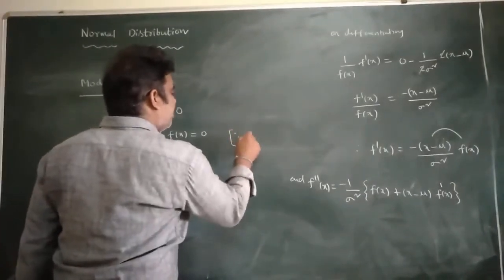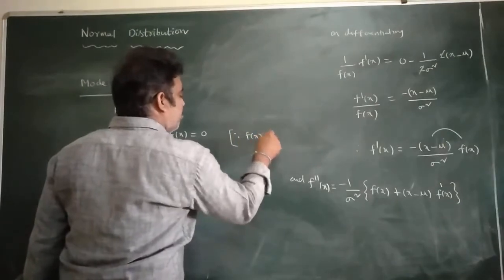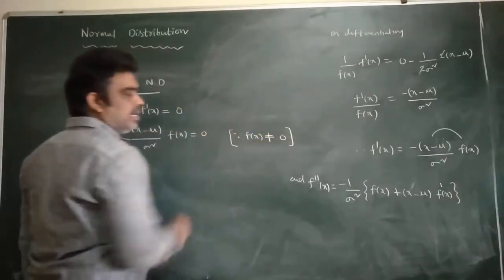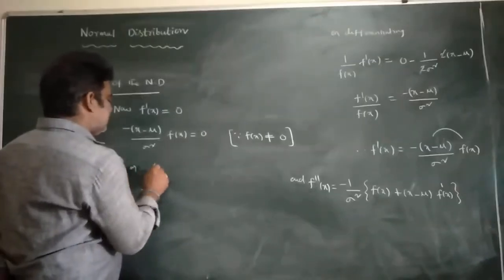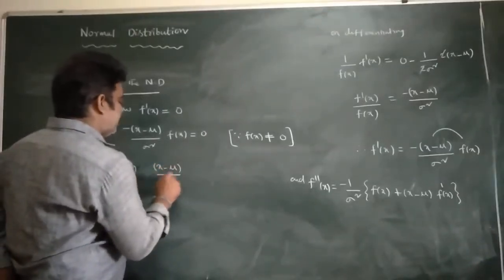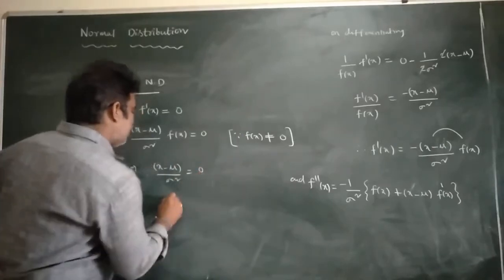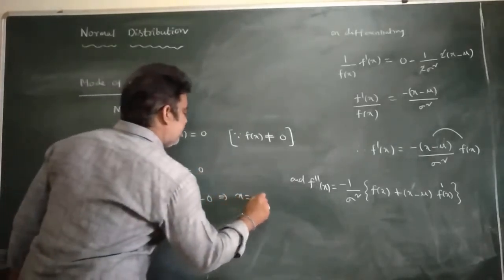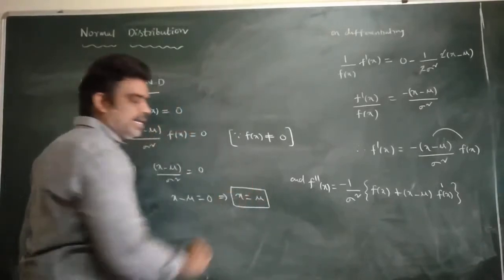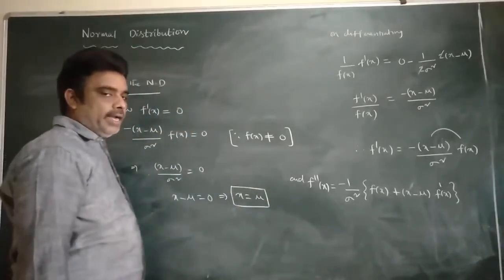But since f of x is a probability density function, it is not equal to 0, so minus x minus mu by sigma square is equal to 0, or x minus mu is 0, or x is equal to mu. This we call the stationary point.